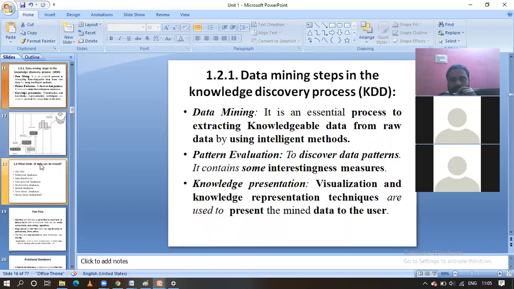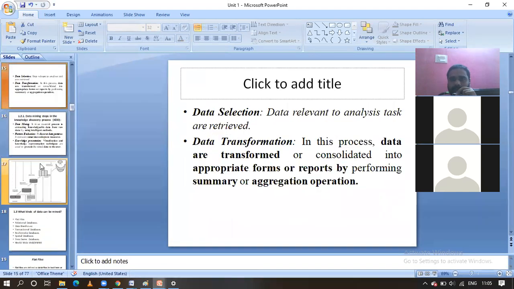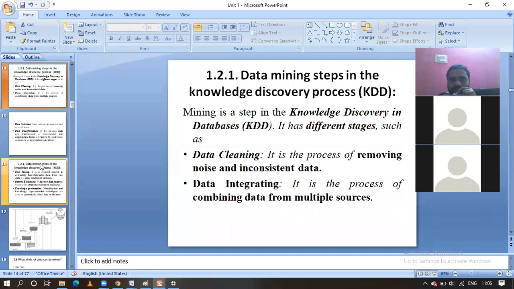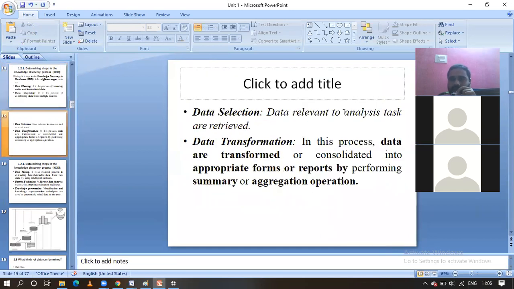This is the step, guys. Simple thing. KDD steps overall. First, what is the first step? Cleaning. First step is cleaning. Next one is integrating from the multiple sources. What is the importance of cleaning, guys? Normally data mining algorithms take a huge amount of data. It contains noise and inconsistent data. We have to remove that noise and inconsistent data, and after that we have to integrate the data from the multiple sources. After the integration we have to go for the relevant data.